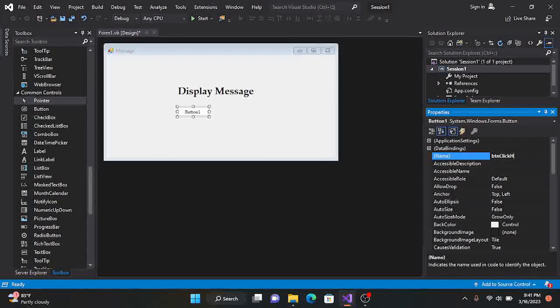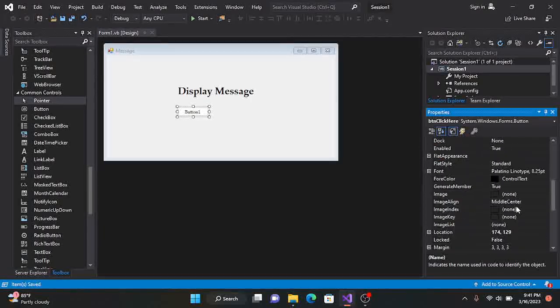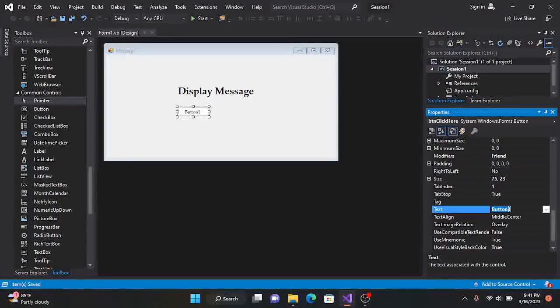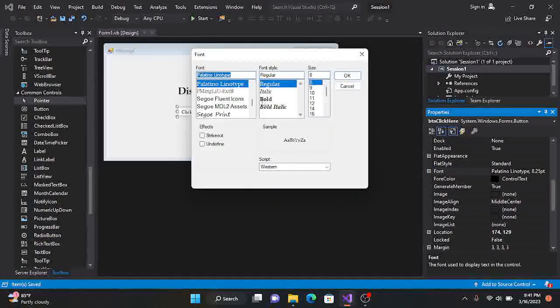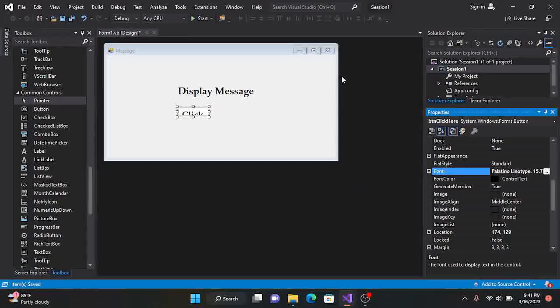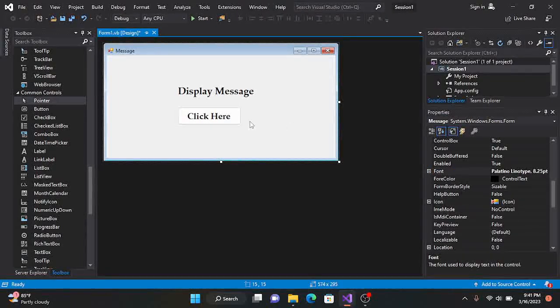So you are telling the user to click here whenever he or she sees this, and then Control S to save it. Then we move down to text, and then right there click here, right, and then Control S. Now you can see click here over there, and then as usual the font isn't that appropriate, so we go to font and then we make it bold and increase the size. So we go to bold and let's make the size, let's say, 16 and OK. So let's increase it a little.